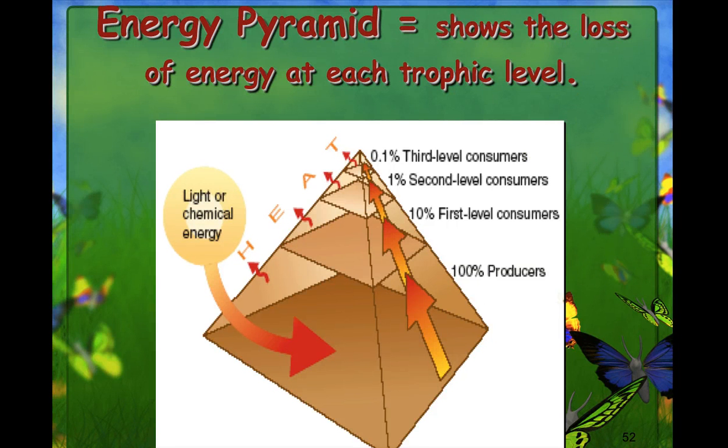And here's a better representation. The energy pyramid shows the loss of energy at each trophic level. So plants start with 100% of the energy from the sun. What eats the plant only gets 10% of that 100. So 10% of 100 would be 10. So our first level consumers would get 10%. Our secondary level consumers only get 10% of this one. So 10% of 10 would be 1. And then our third level consumers only get 10% of this, so they get 0.1%.